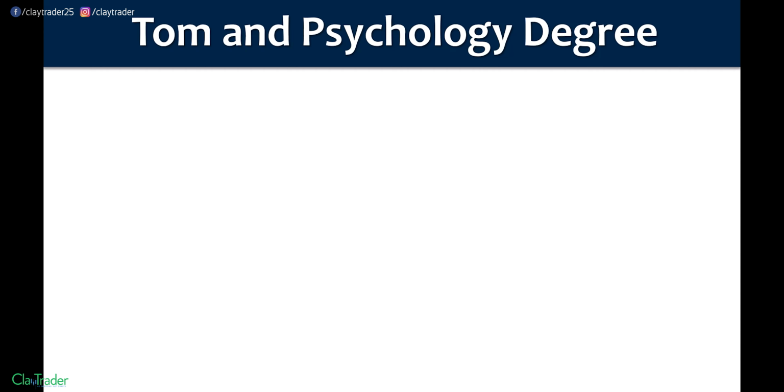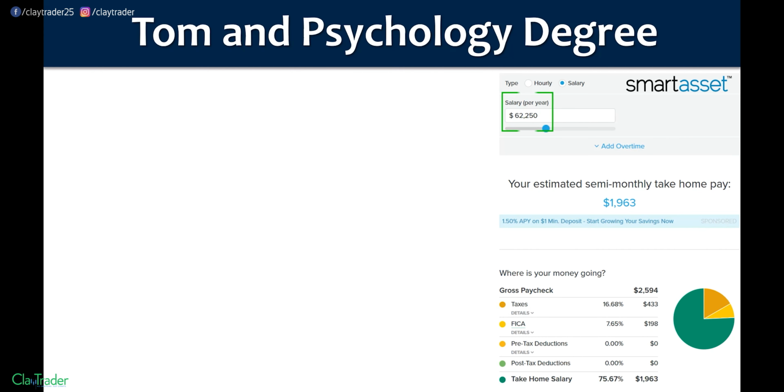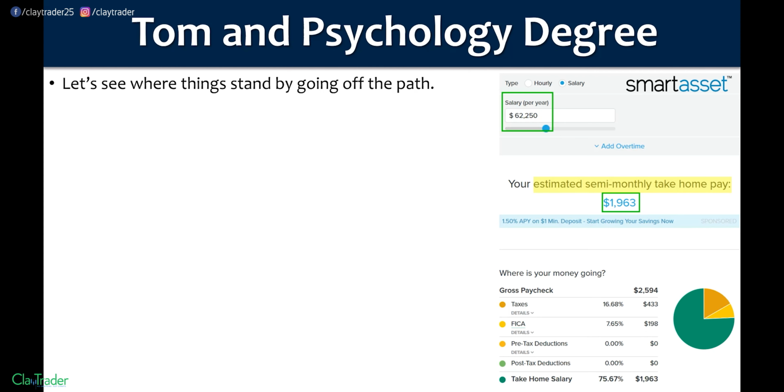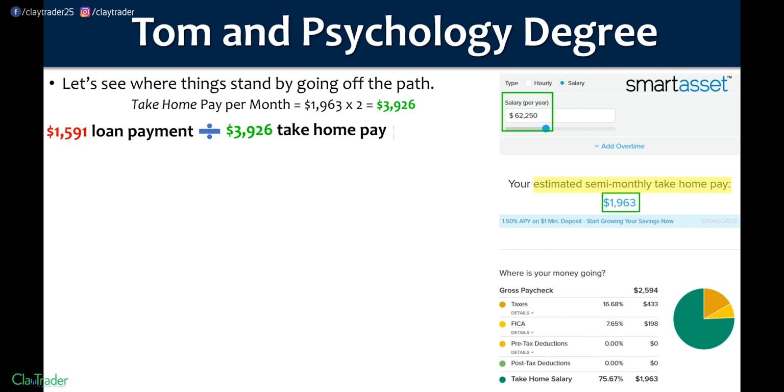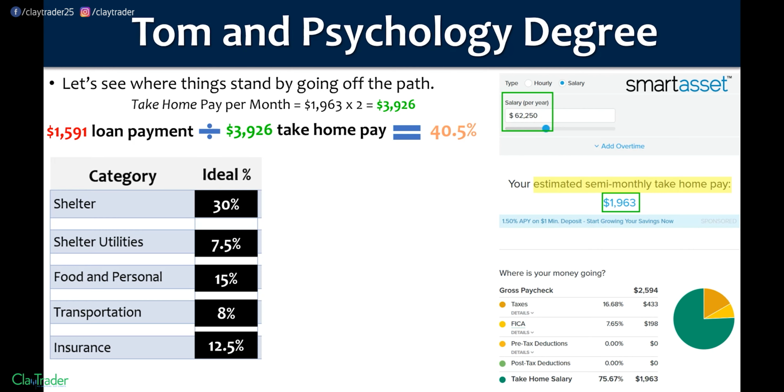So Tom got his brand name degree. And again, SmartAsset got his salary up to $62,250 a year. His semi-monthly payments are right there at $1,963. So let's see where things go up because he actually went off the path. He did not follow the slab method. So his take-home pay, let's figure out that number, is $3,926. So his what's in it for me percentage, $1,591 loan payment divided by his take-home pay equals 40.5%.